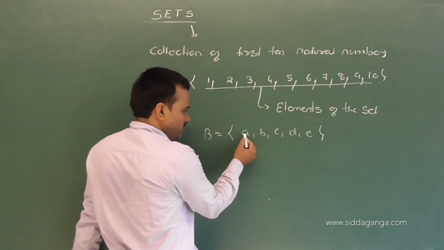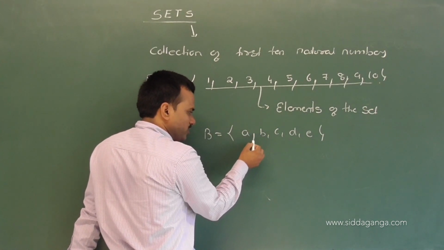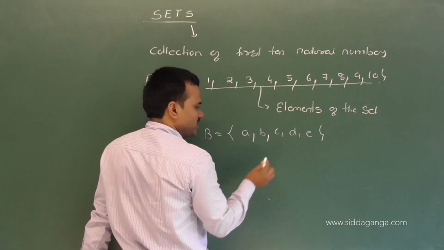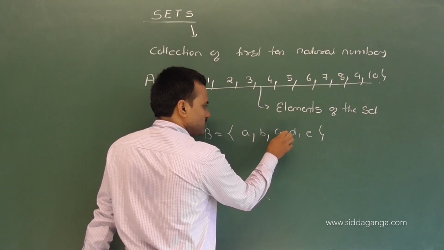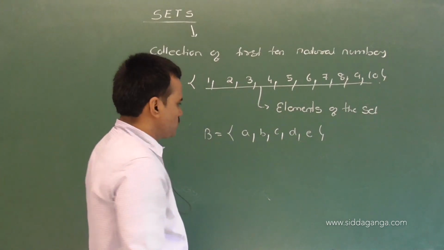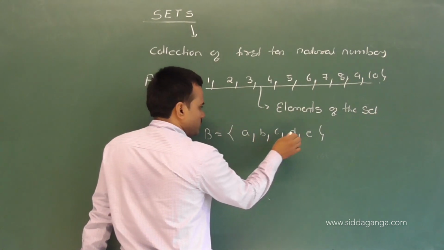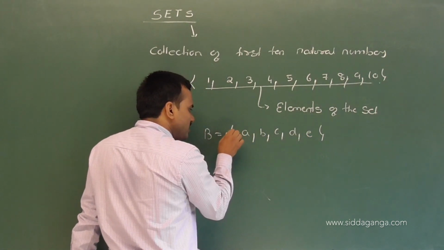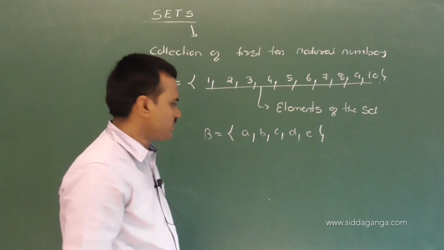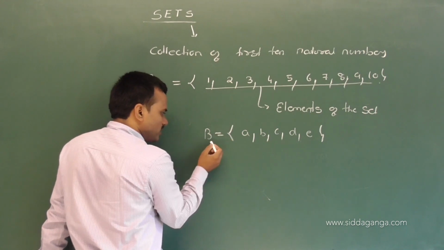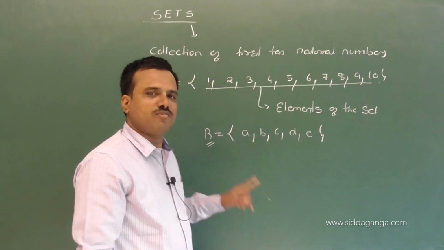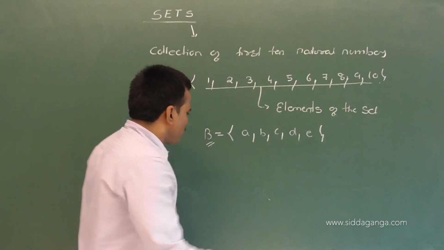See, to differentiate these alphabet letters, I write a comma. In these two alphabet letters, to differentiate, I write a comma. So we write the well-defined collection within a pair of curly brackets, and the set is denoted by what? A capital alphabet letter.